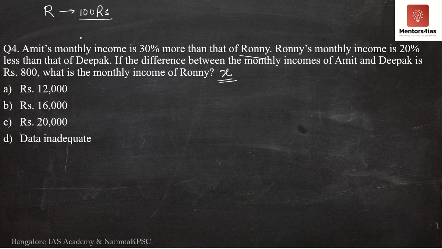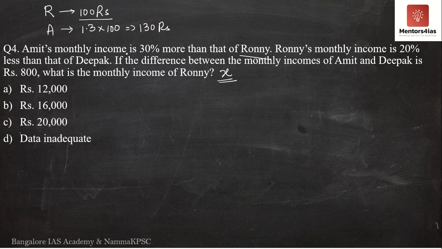Now, if the monthly salary of Ronnie is 100 rupees, then going by the question which says Amit's monthly income is 30% more than that of Ronnie, what will Amit's income be? Amit's income is 1.3 into 100, which is equal to 130 rupees.